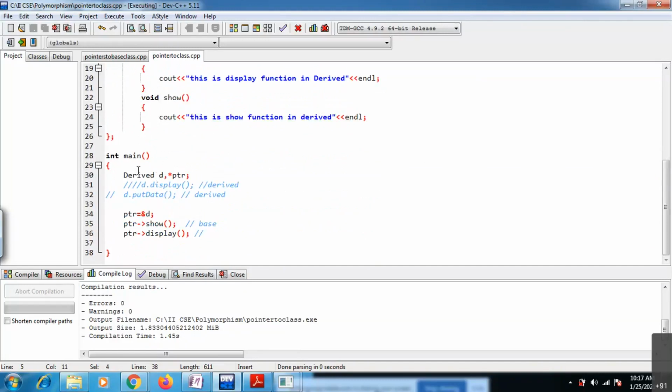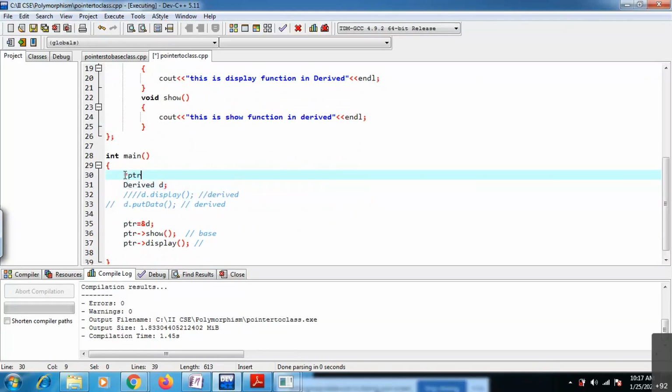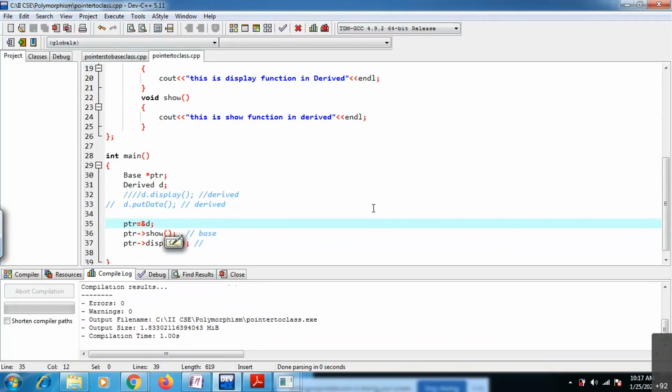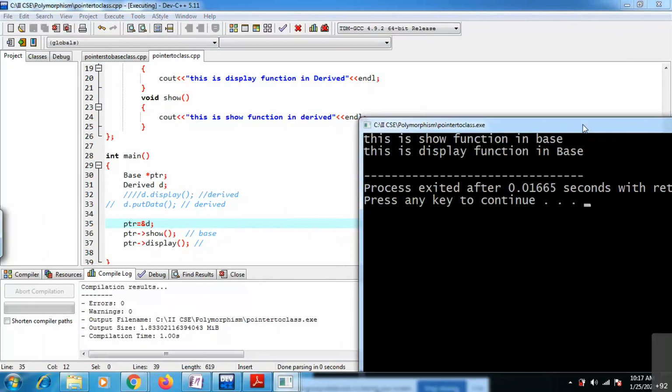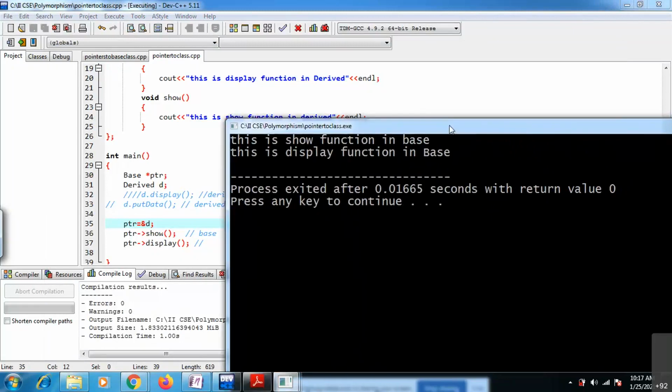Instead of the derived class pointer, I will change it to a base class pointer. Now this pointer is pointing to the derived class. Now see the difference. It is accessing the members from the base class.